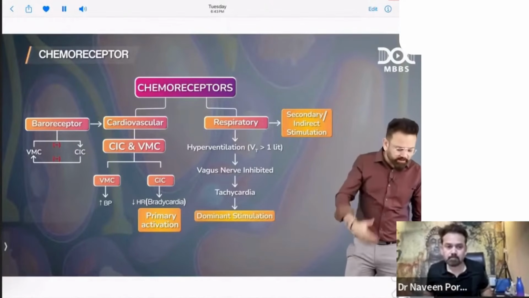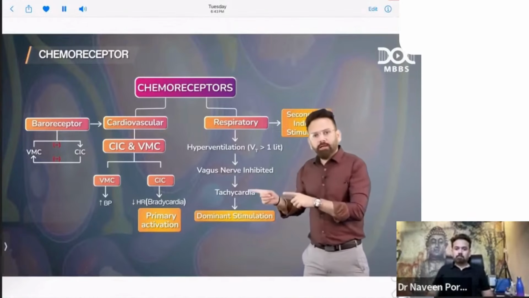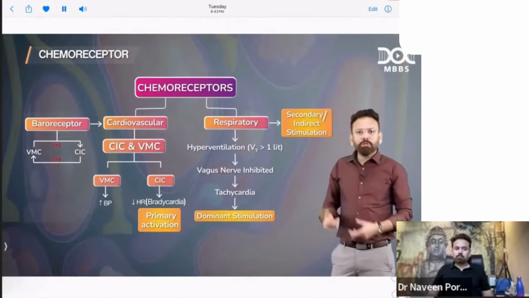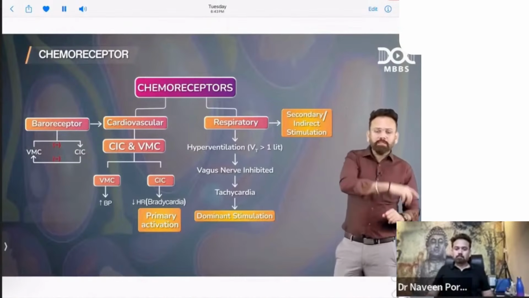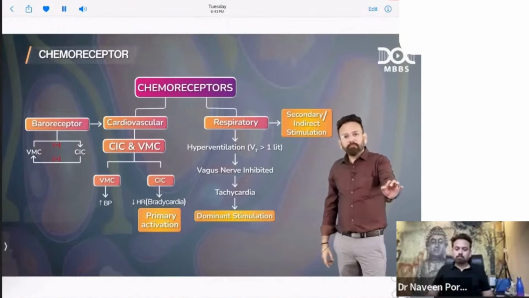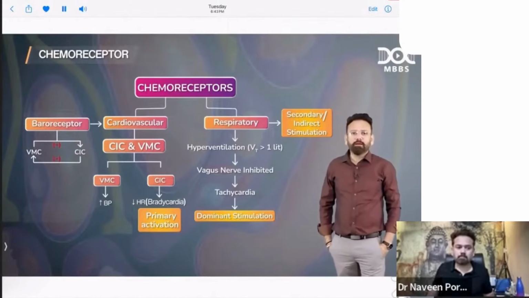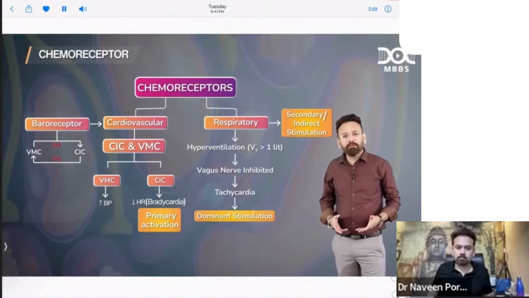So now they will ask you in the examination, tell me, chemoreceptor can cause bradycardia, chemoreceptor can cause tachycardia, both, none? Answer is both. Now they will ask you, the primary stimulation of the chemoreceptor will cause bradycardia. The dominant effect of chemoreceptor is tachycardia.